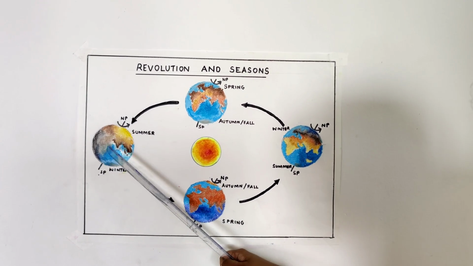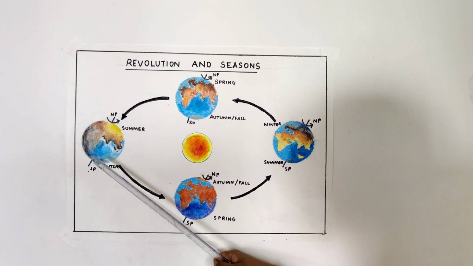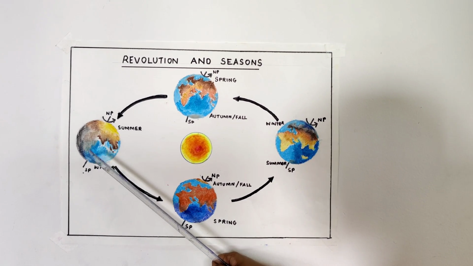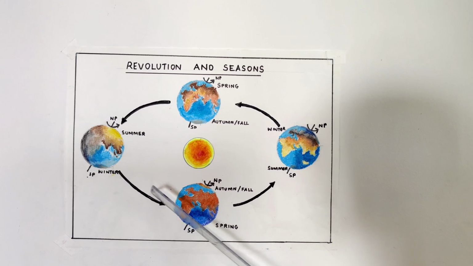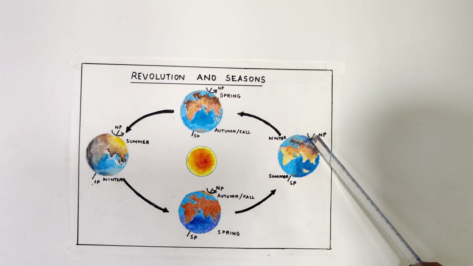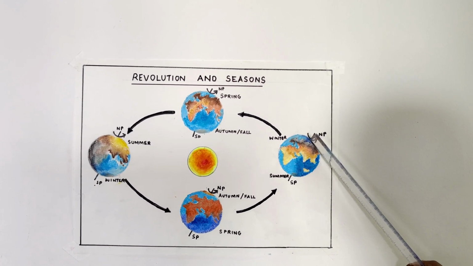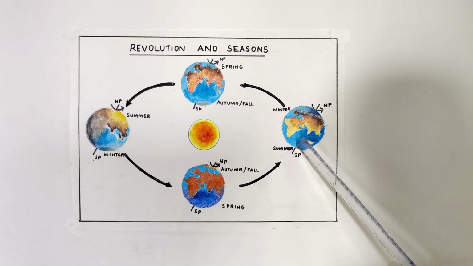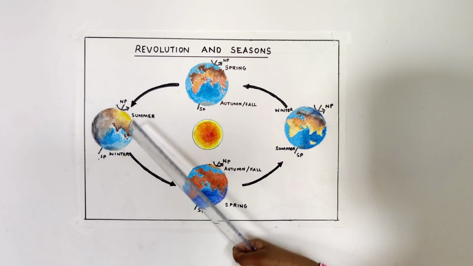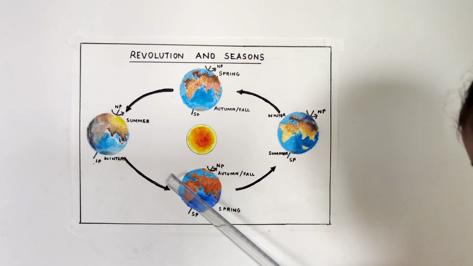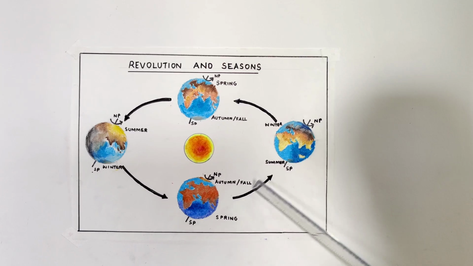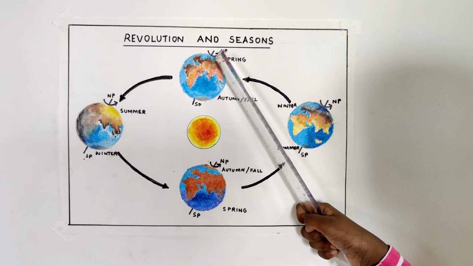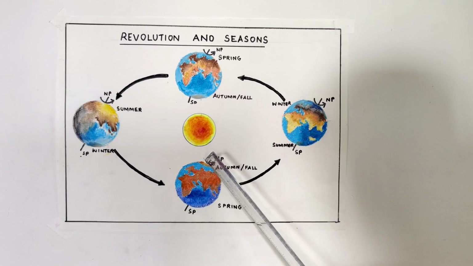During this period, the South Pole is tilted away from the Sun and receives slanted sun rays, and so it has winter season. In the same way, when the North Pole is tilted away from the Sun, it's winter for your friends in the Northern Hemisphere and summer for those in the Southern Hemisphere. However, the Earth moves its position gradually, so that we also have short seasons like spring between winter and summer, and autumn between summer and winter.